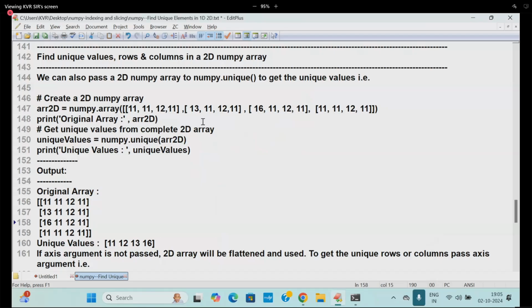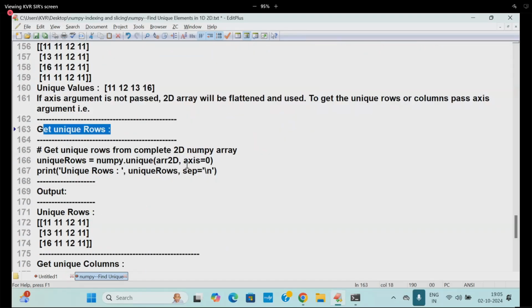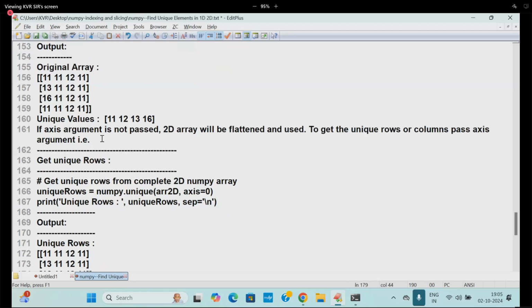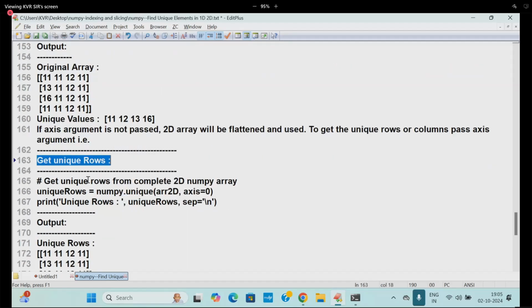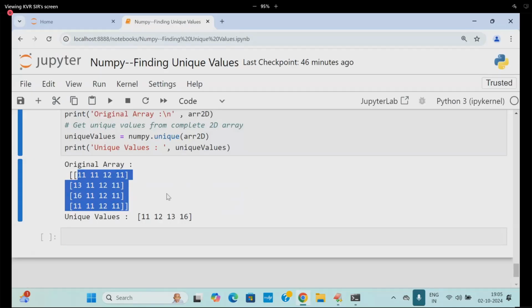Easy. Go to that now. Next one I am applying. What is an axis? What are the columns? Axis is equal to what? 1. So get the point. Here I am going to get it. That is 1. Get unique rows. So get this data in this place.